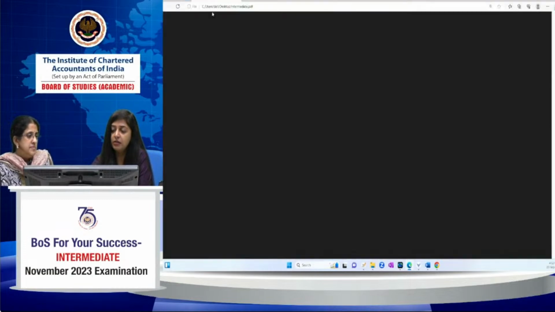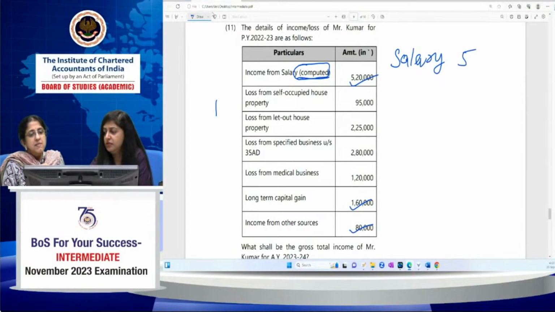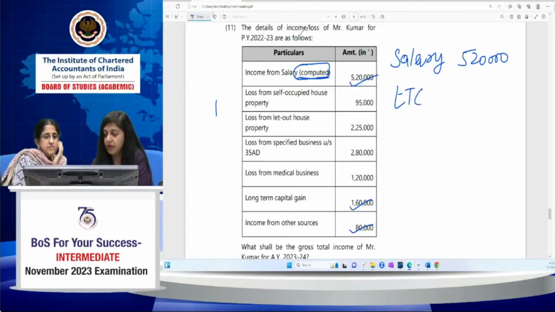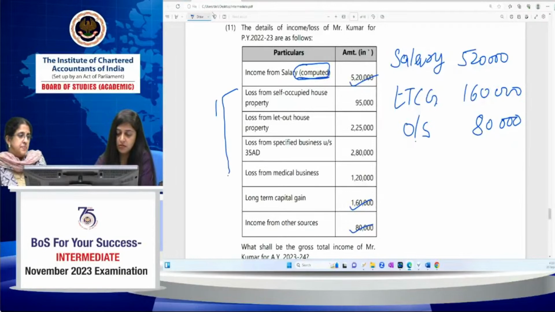So firstly, we have to see what all the income he has. He has salary income 5,20,000. Then long-term capital gain 1,60,000. Then income from other sources 80,000. Now regarding the losses, he has all of these losses. First loss is loss from house property. One is from self-occupied property and another is from let out property.